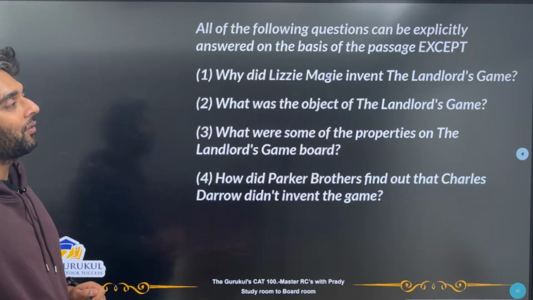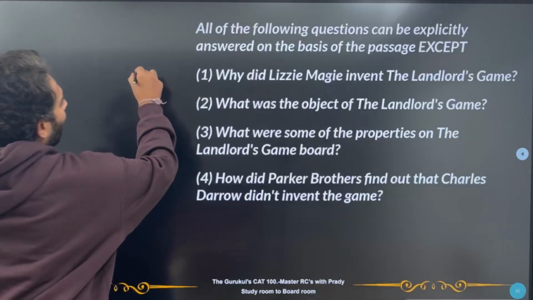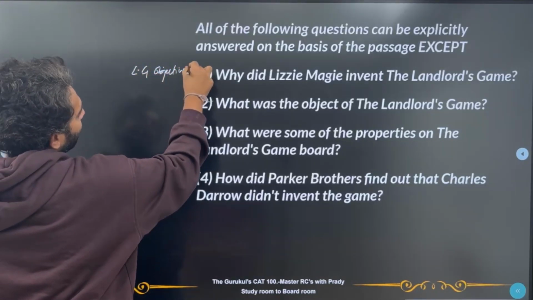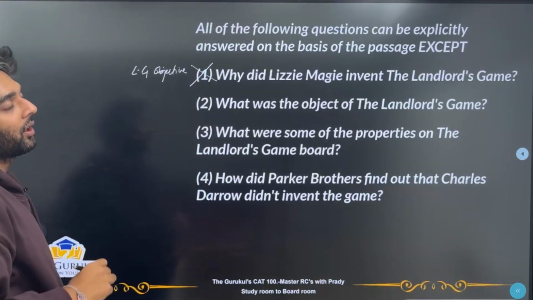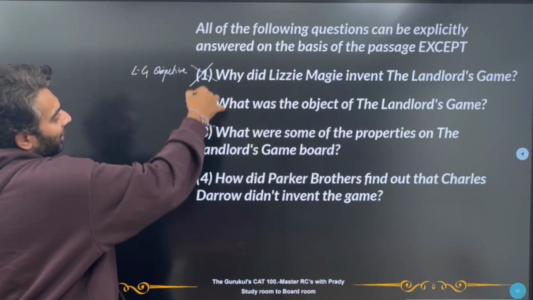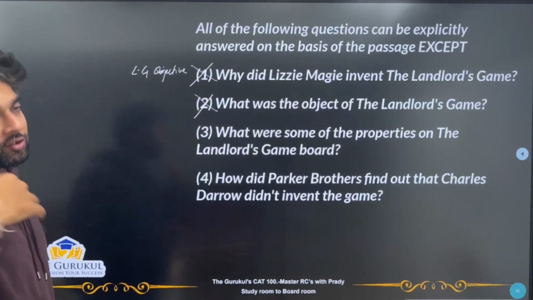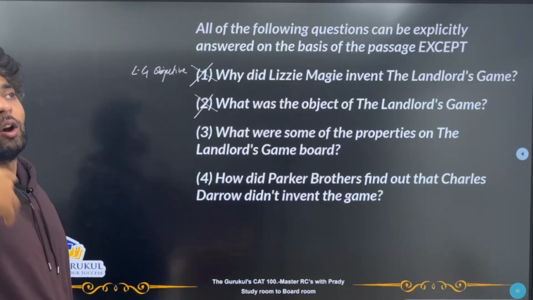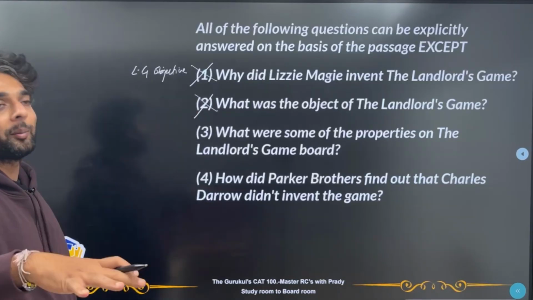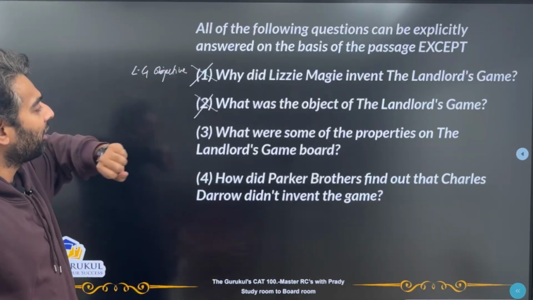Why did Lizzie Maggie invent the landlord's game? So this is all about the landlord's game's objective, which has been clearly stated in the passage. So this will not be our exception. What was the object of landlord's game? Again, same as option 1. Why did she create? Because she wanted Henry George's objectives or propositions to be educated. Why? What was the object? To educate about those things. So both of these are almost similar. We can take them out.